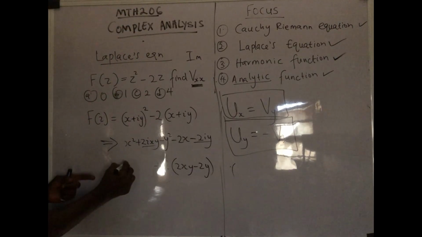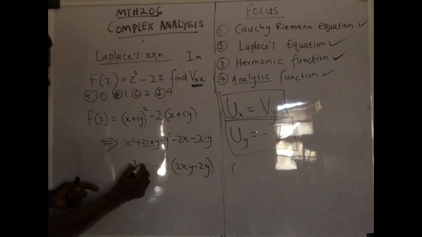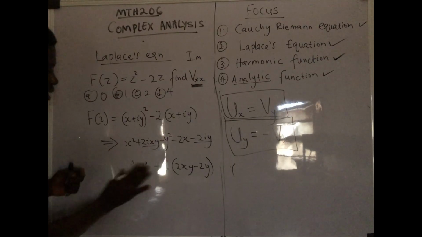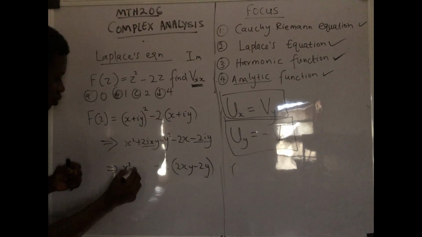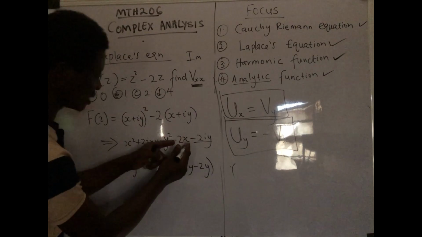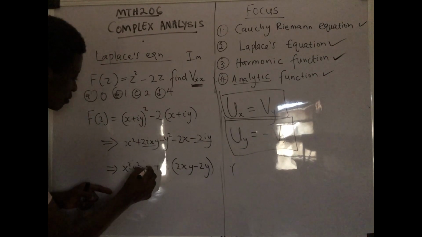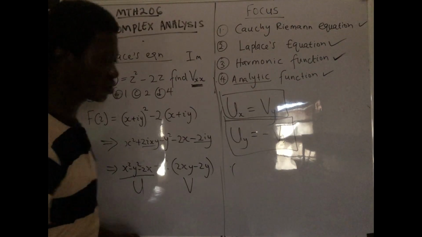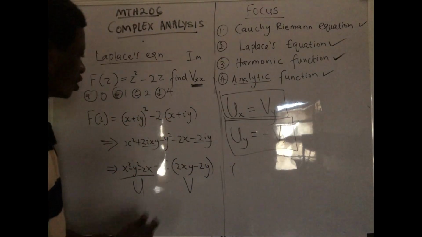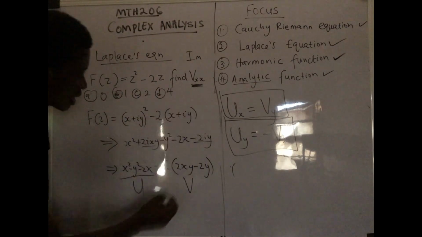So the real part is actually x squared minus y squared minus 2x. I have nothing to do with it because this is the u part. So I just have to focus on the v part. As simple as that. Let's focus on the v part because that's exactly what I was asked to do.